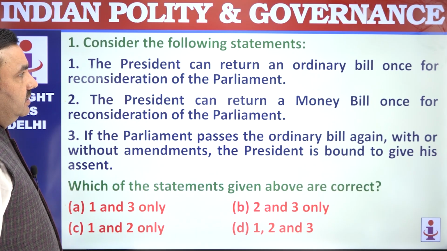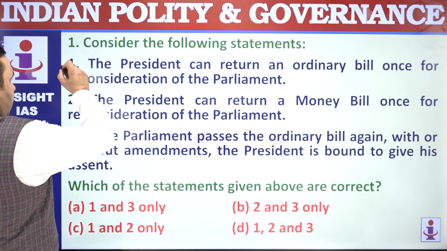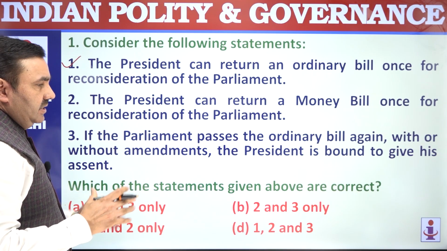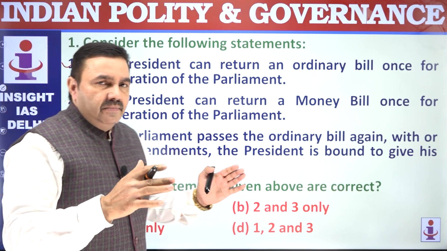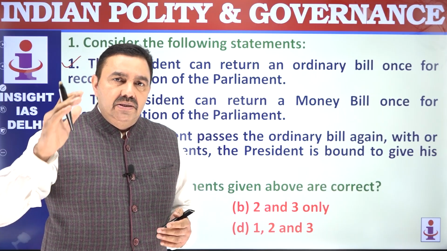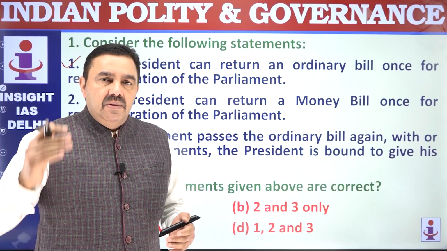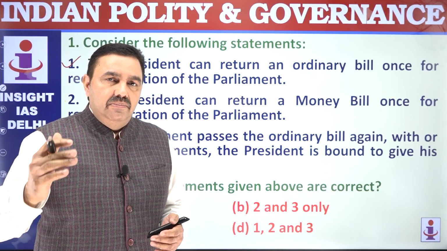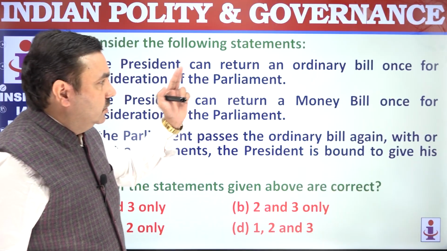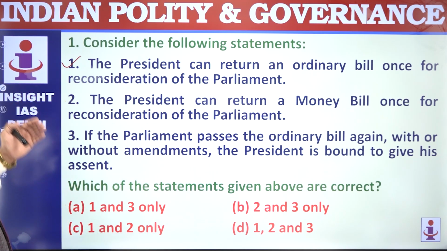The President can return an ordinary bill once for the reconsideration of Parliament. Perfectly correct. The President has some kinds of veto power which are procedural in character. In the Indian political system, the President doesn't have anything called an exclusive veto or open veto, but there are certain procedural vetoes available to the President, and one of them is to return an ordinary bill for reconsideration by Parliament.